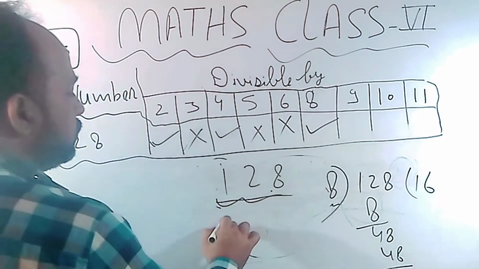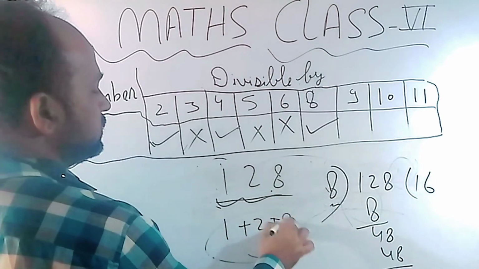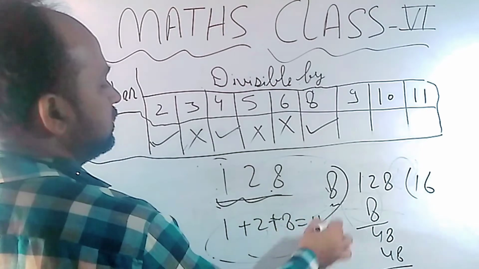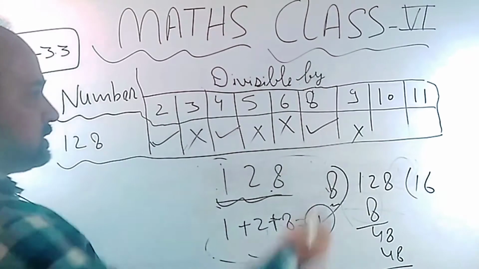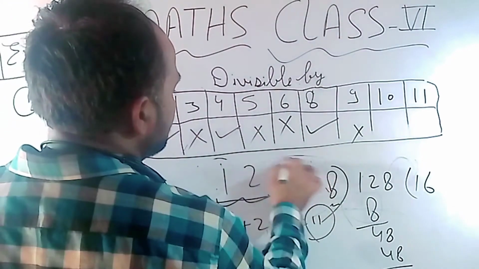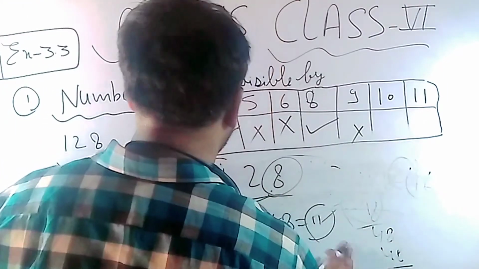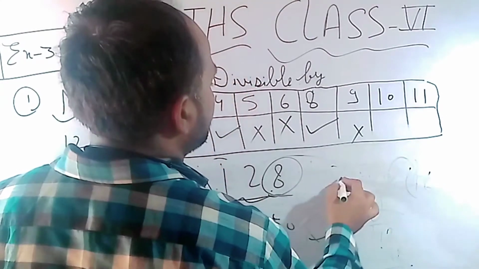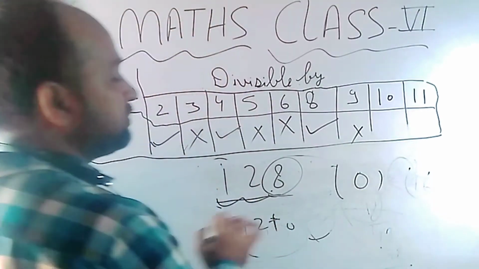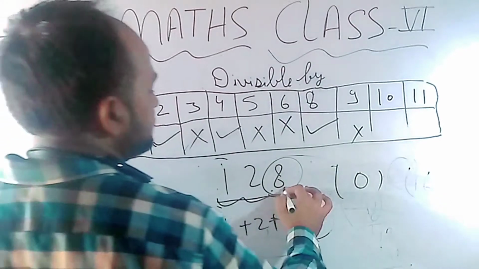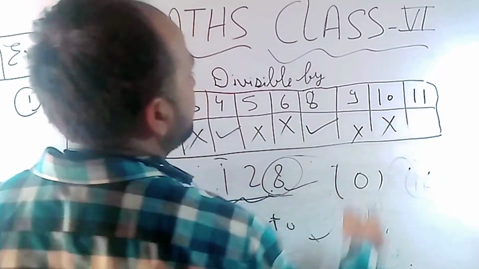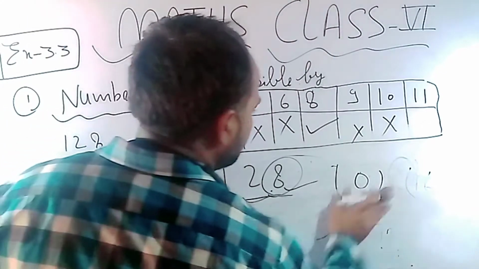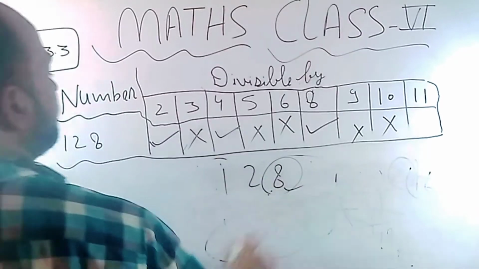Now by 9, simply add the digits. 1 plus 2 plus 8, total 11. 11 is not divisible by 9, so it's not possible. In the case of 10, simply check the last digit. If the last digit is 0, you can say this number will be divisible by 10. So it's not possible.